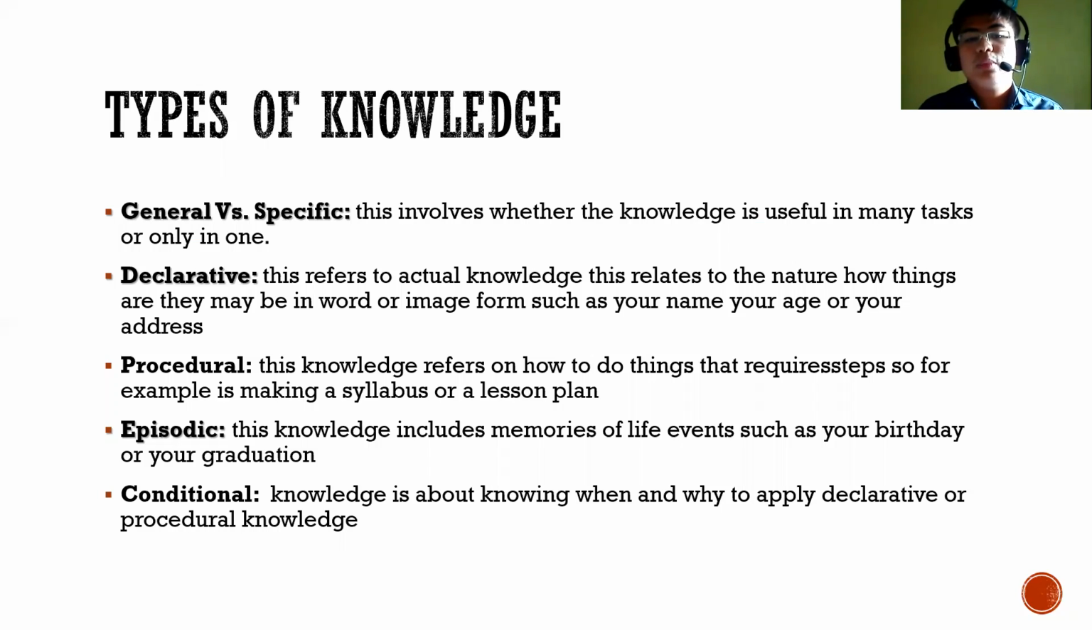The third is the procedural. This knowledge refers to how to do things that require steps, for example, making a syllabus or lesson plans. Another one is episodic. This knowledge includes memories of life events such as your birthday or your graduation. And the last one is conditional. This knowledge is about knowing when and why to apply the declarative or the procedural knowledge.